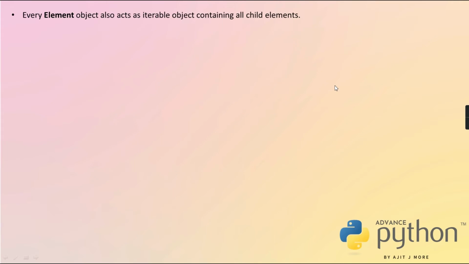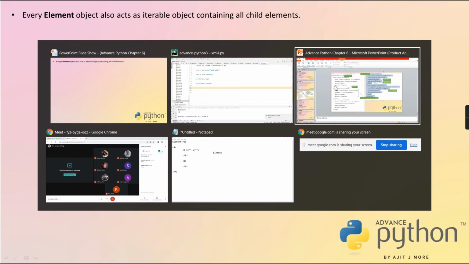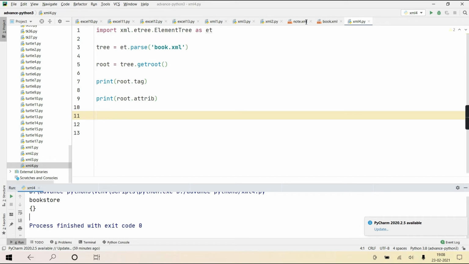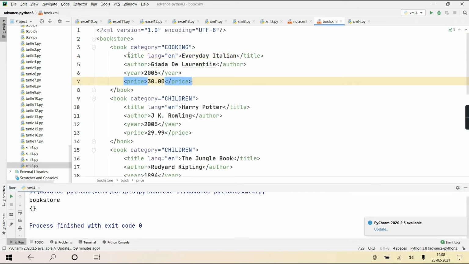That bookstore is an object of Element, but it will also have child elements, and all the child elements are also again what? Objects of class Element. Getting? No? These are also going to act as objects of class Element.